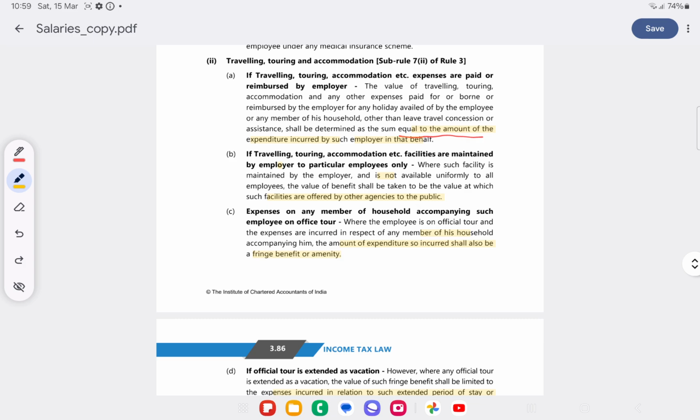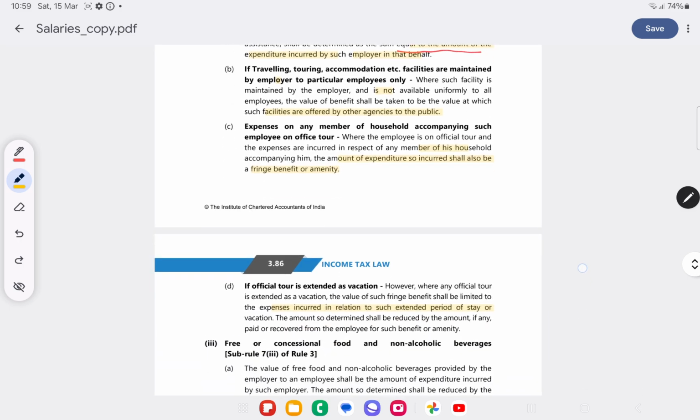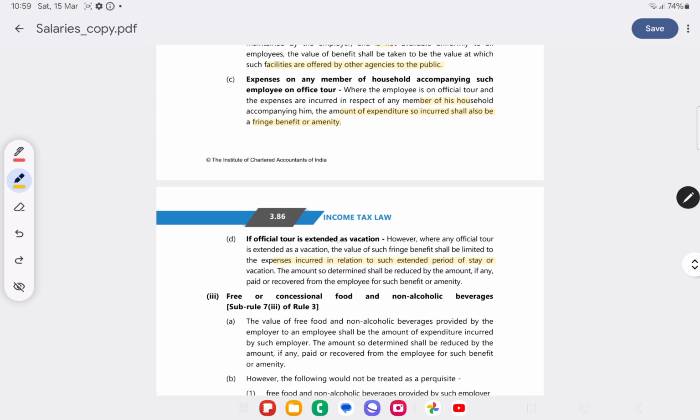Now, expenses of any member of household accompanying such employee on office tour, expenses incurred by the employer will be the perquisite. If an official tour is extended as a vacation, expenses incurred in relation to such extended period of stay will also be a perquisite.